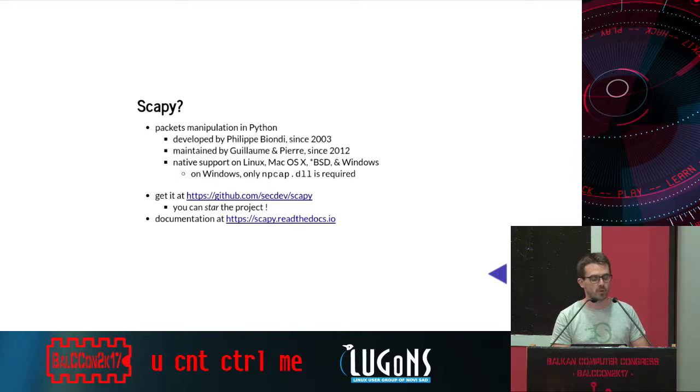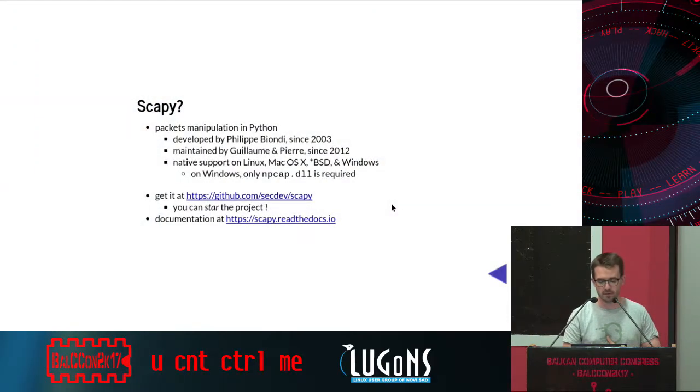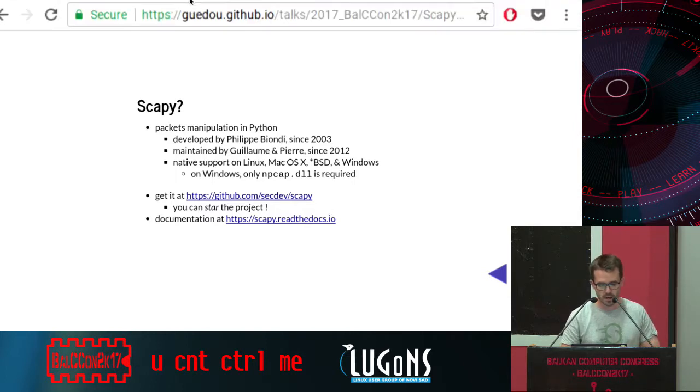Scapy natively supports Linux, macOS 10, and Windows, which means that you just need to clone the GitHub repository in order to use Scapy. On Windows, you just need to install one DLL, which comes with nmap, which is npcap.dll. You can get the tool on GitHub, github.com/secdev/scapy. If you like it, please star the project. It's always nice to have a lot of stars. And you can also check the documentation using this link.